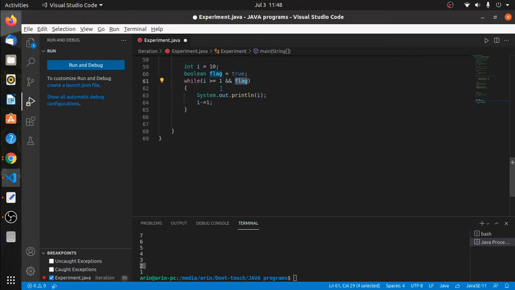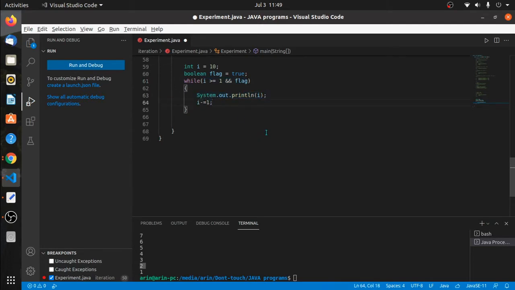So the entire expression will evaluate to true and true, and true and true, we know, is true, so the final result is true. In this way we can attach more than one condition and create one big compound expression, and then we get the entire output. But keep in mind, the entire output should be a boolean value. Either it has to be true or false, and to enter the loop body you need a true value.